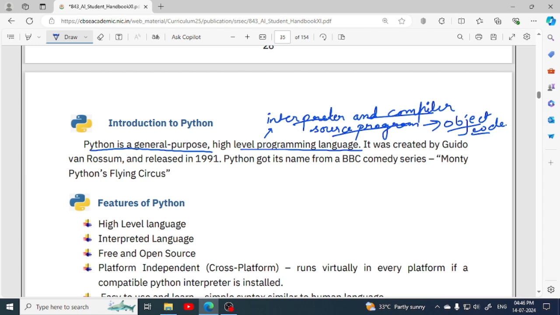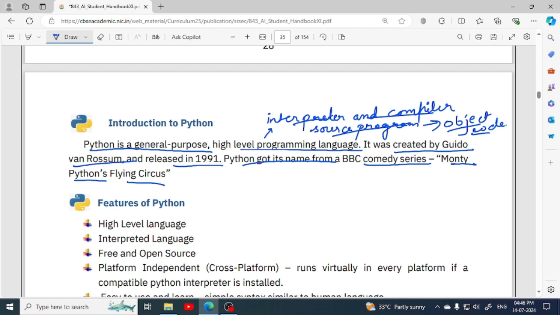So we require an interpreter or compiler as a translator for converting source program into object code. Such languages are called high level programming languages, and this language was created by Guido van Rossum and the year in which it was released is 1991. MCQs can be asked like in which year Python was released, who is the creator or who is the founder of Python. Python got its name from a BBC comedy series, that is Monty Python's Flying Circus.